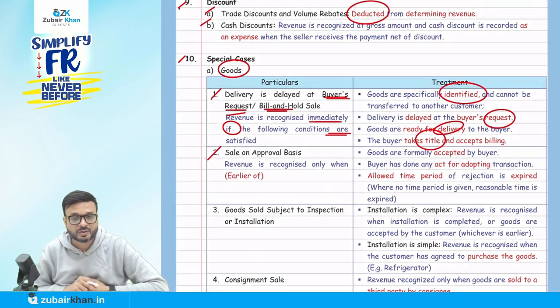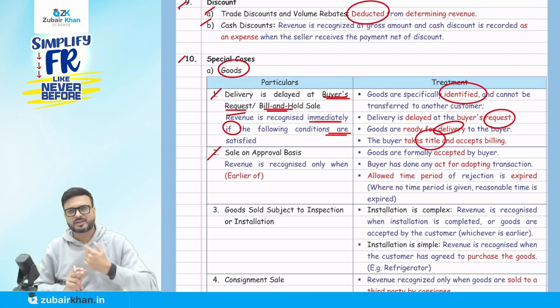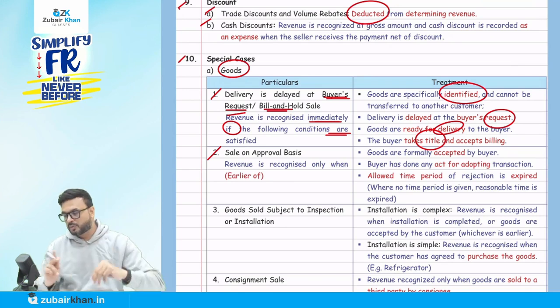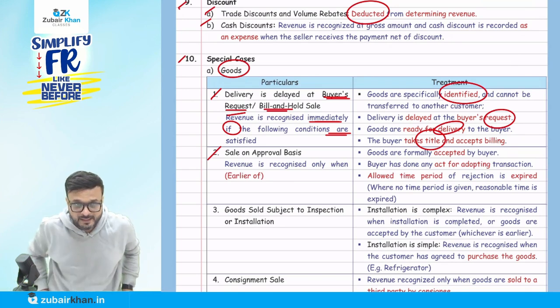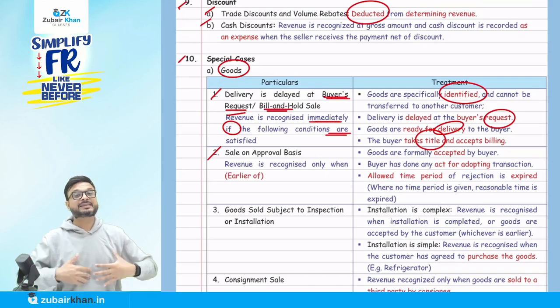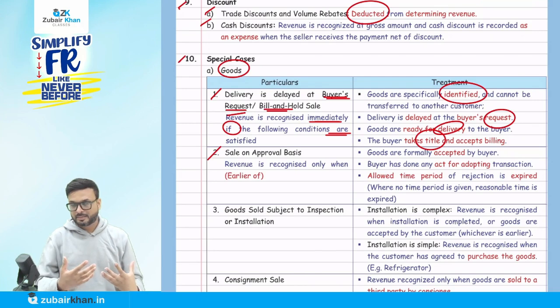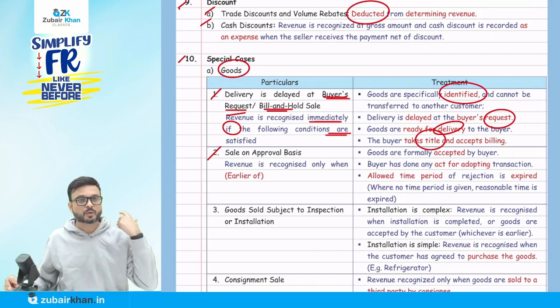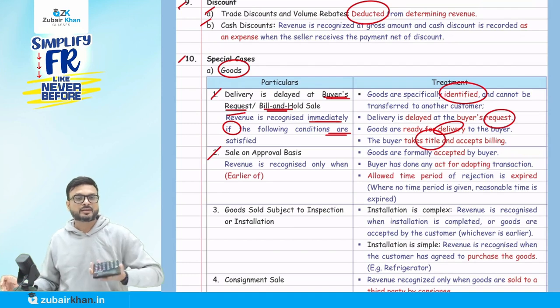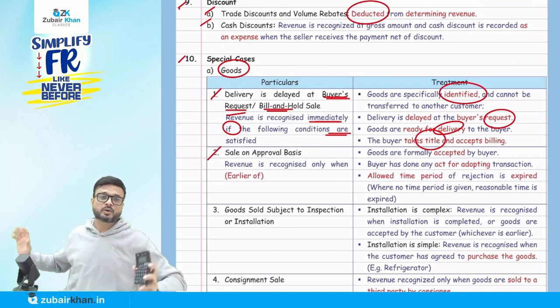What is sales on approval? Maybe you heard of it if you're from the foundation level. I don't think sales on approval is covered in foundation yet. Anyway, sales on approval basically means I'm selling something, but certain customers say no, I don't want to take it. For example, this calculator. I tell you, take this calculator. You say no, sir, I don't want to purchase this calculator.